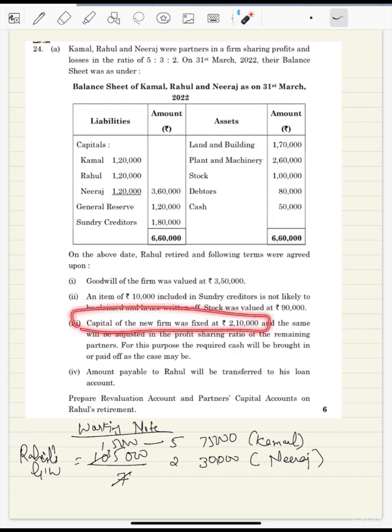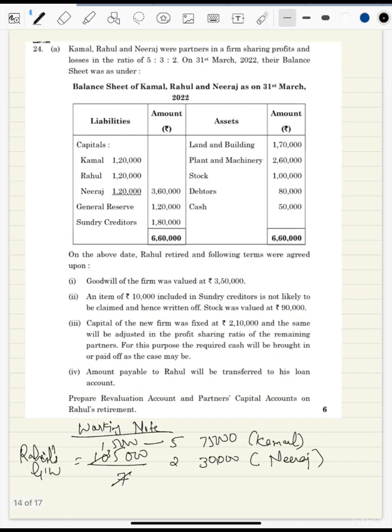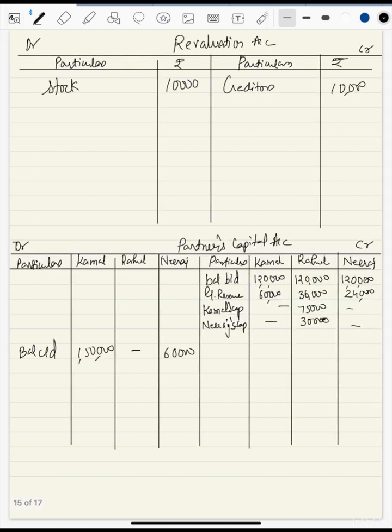Okay, so this was the only point. Now capital of the full firm is fixed at 2 lakh 10,000. Here what they are saying, the capital will be in the profit adjusting capital of the remaining partners. So no information is given. So remove Rahul, new ratio is 5 is to 2. So this 2 lakh 10 will be distributed in the ratio of 5 is to 2, that is total is 7, so divide by 7. 30 times 5 is 150. So closing capital of Kamal should be 1,50,000 and Neeraj 60,000. 2 lakh 10 I've distributed in the ratio 5 is to 2, which is the new ratio. That's it. And Rahul's amount will be transferred to his loan account. Okay, so everything is completed.